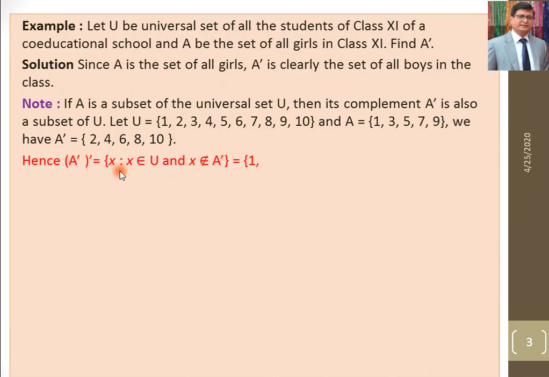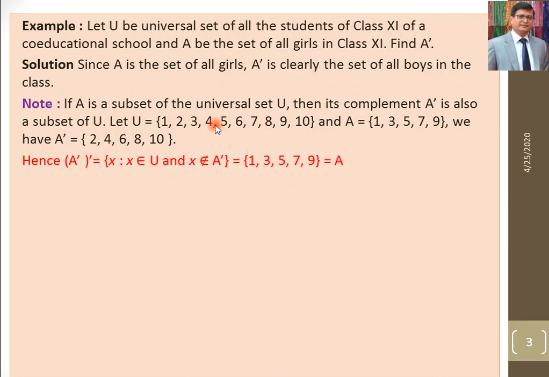It is {x such that x belongs to U and x does not belong to A dash}, because we want all elements of the universal set which are not in A dash.